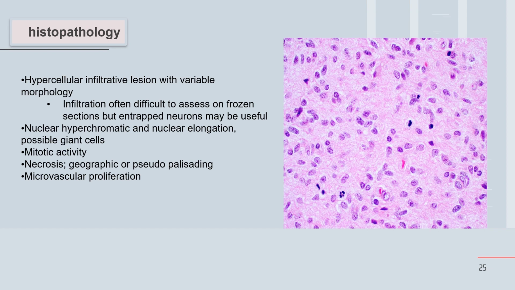But the highly malignant features appear in the GBM: nuclear hyperchromatism, mitotic activity, necrosis, and microvascular proliferation. Microvascular proliferation is an increase in the microvessels inside, with cellular atypia, high division, high mitotic rate, and necrosis.